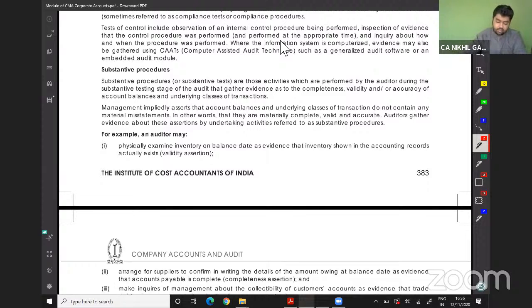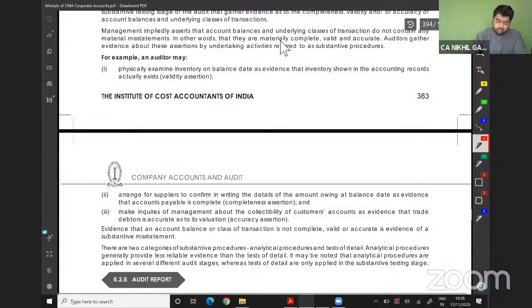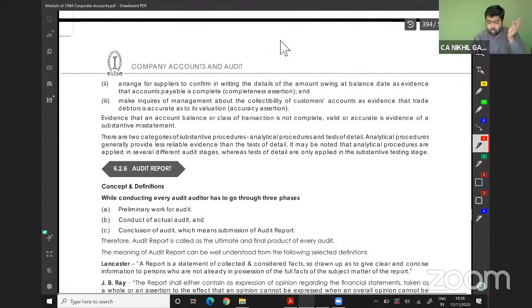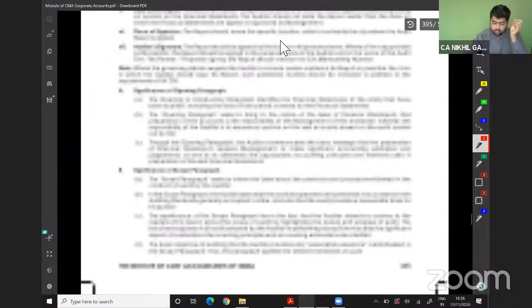And then we are going to a third one, which is our audit report, which we have done. There are three types of audit report and so on, which we have understood in our chapter 7 as well. See, same things are repeated: significance of opening paragraph, significance of the scopes, and self-examination questions.